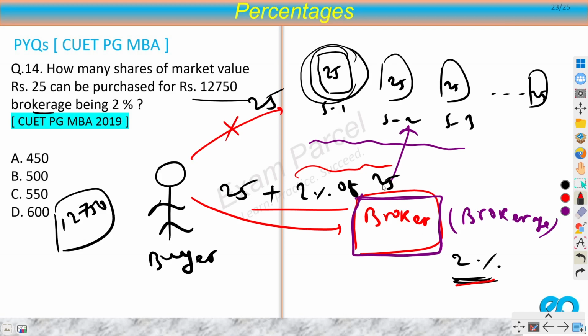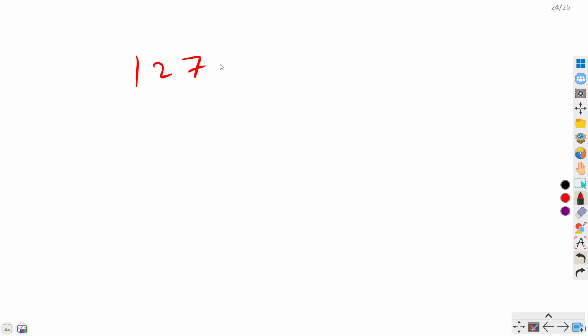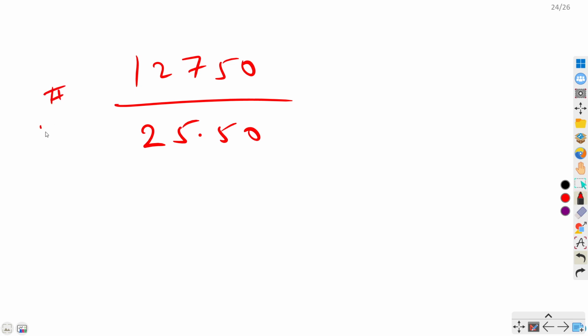So now you can calculate 2% of 25. That would be 25 into 2 by 100. So 50 by 100, that would be 0.50. It means that the price of each share is not 25, but 25 plus 0.5, that is 25.50. So now let's move on. We have total money 12750, but the price of each share is not 25 but 25.50. So the number of shares will be 12750 divided by 25.50. You simply have to solve this.